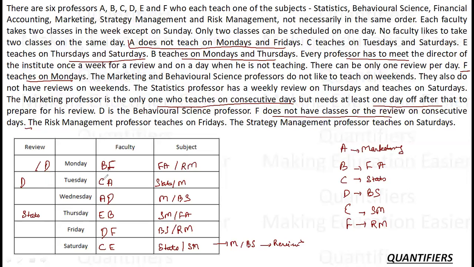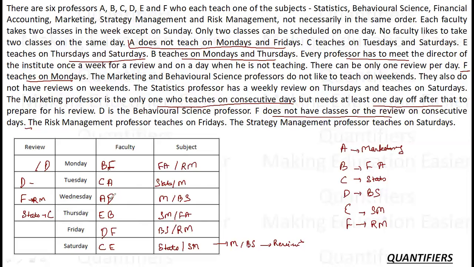Okay. F has to be alternate. So F cannot get reviewed here. F cannot get reviewed here because there has to be a gap between his review and his class. So F has only one option left. That is this option. F is getting reviewed here, and the subject is RM. D is getting reviewed here. The subject, so D is not stressed. Stats is getting reviewed here, so it is C.